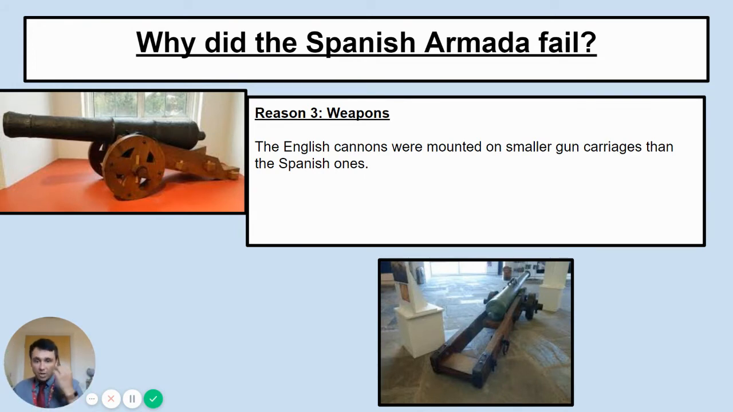So we need to put it on a carriage. And Spain had really big gun carriages for the cannons. So they would fire the cannon and it would fly back. The gun carriage would fly back as well as the cannon once it's fired.